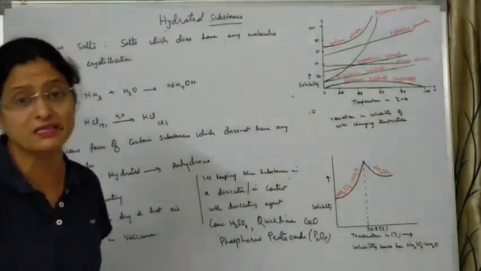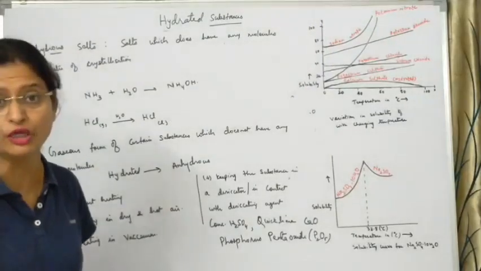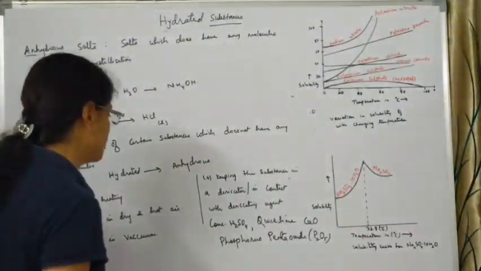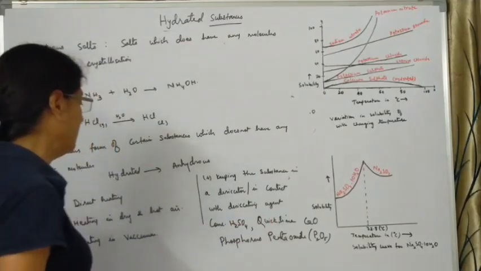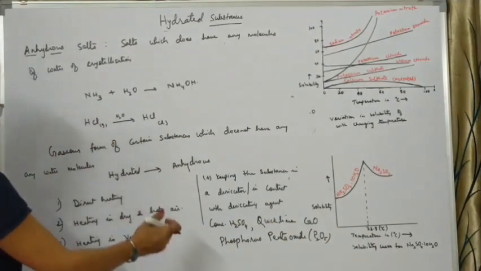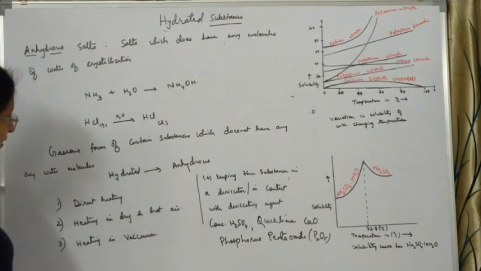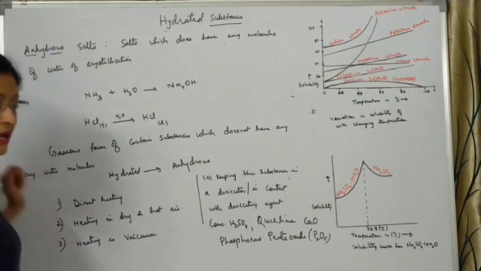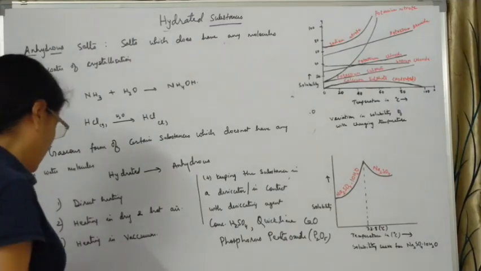Sometimes when we prepare certain gases in the laboratory, they contain water molecules, so we need to dry those gases. We just bring them in contact with these drying agents or desiccating agents. This is one way by which hydrated salts can be converted into anhydrous.